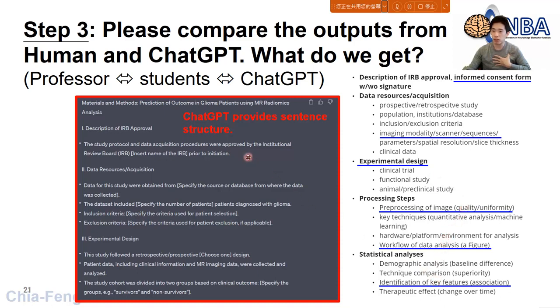This quick comparison gives us a very important message: whatever you get from ChatGPT, maybe 70% or 80% is right, but sometimes it may miss certain important information. So as a human being, don't fully trust what you get from ChatGPT.